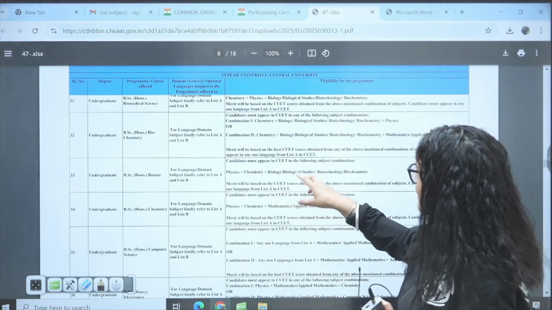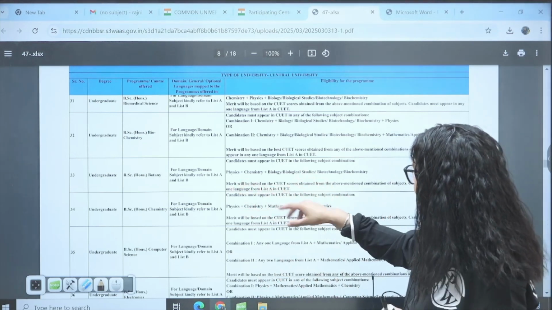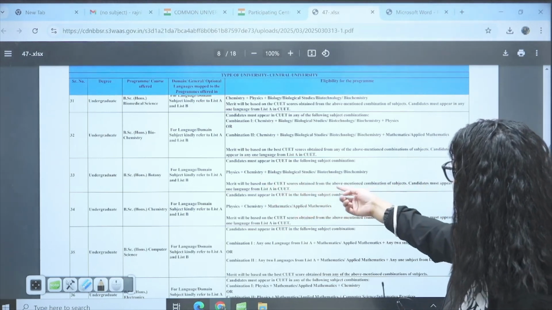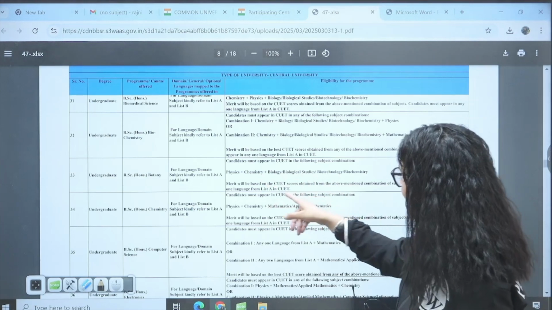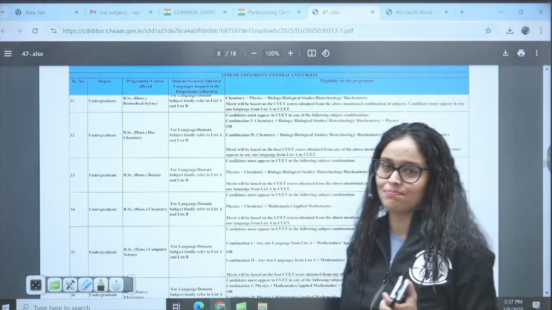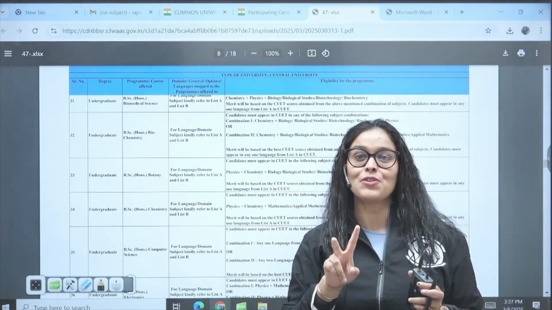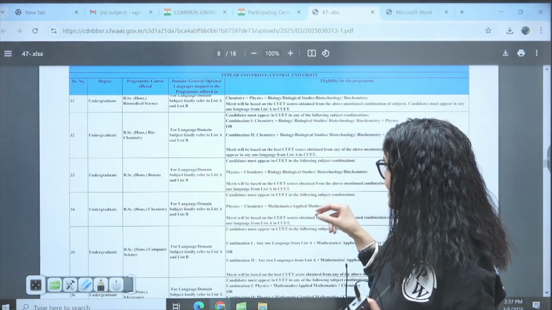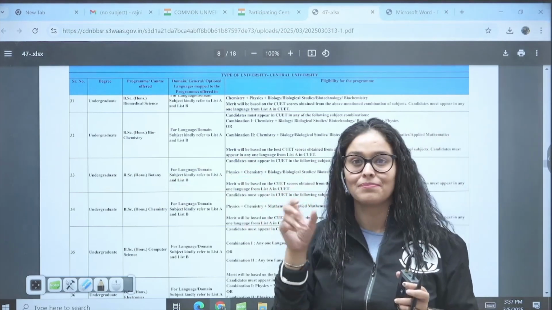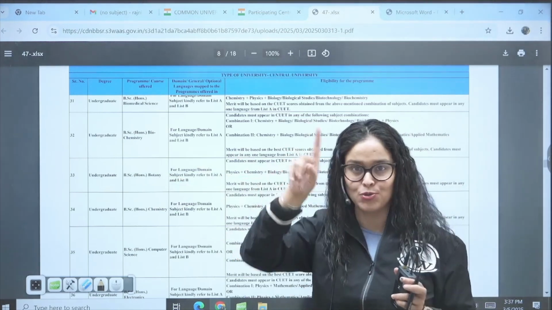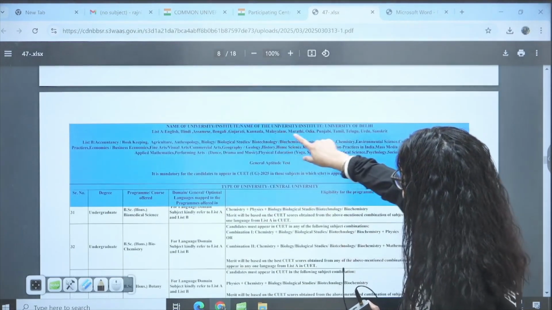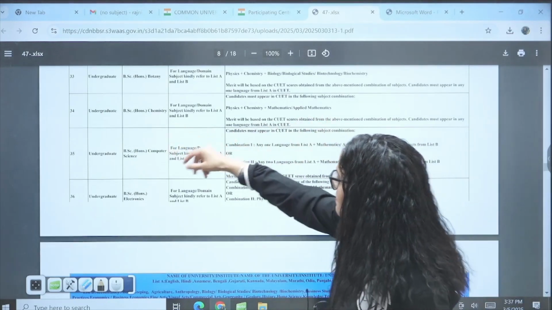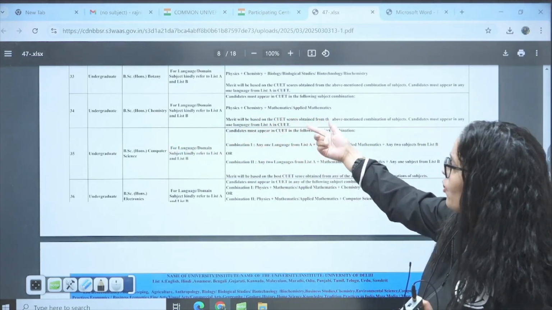Merit will be based on PCB, and plus you require one language. So these 3 subjects, and merit will be the CUET score from the above mentioned combination of subjects. Candidate must appear in any one language from the list A. So you have to choose a language and these 3 subjects, right? For botany, you will be getting the exam from PCB only, and you choose one language from the list A. You can choose any of the languages. And if you want to go for chemistry, then you require PCM and obviously one language subject.